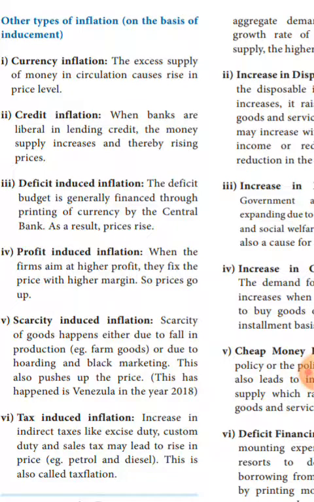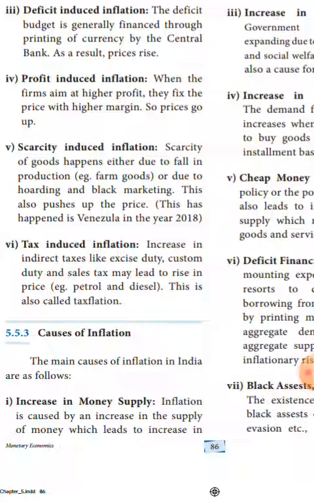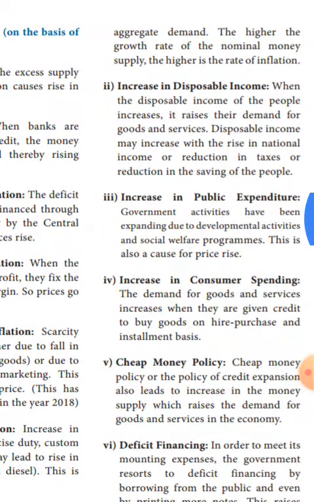Now we are going to see the causes of inflation. What are all the reasons for inflation? First reason is increase in money supply. If the supply of money increases, it will lead to an increase in total demand, aggregate demand. So higher money supply, higher rate of inflation. That is the first reason.